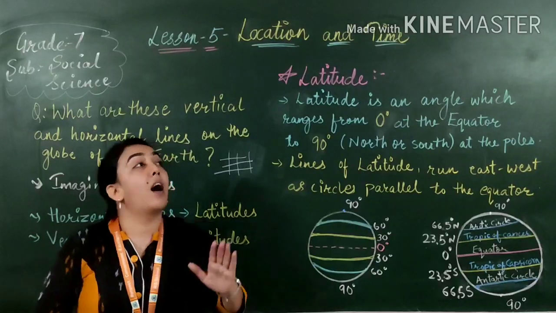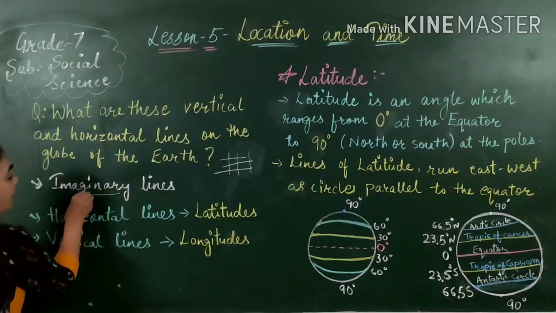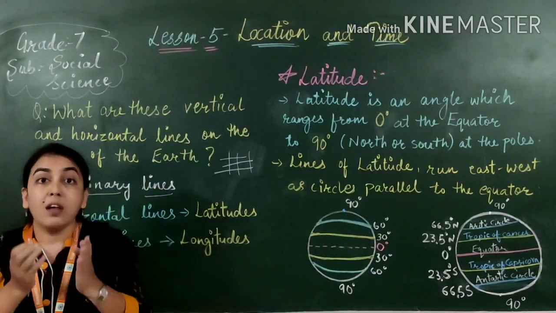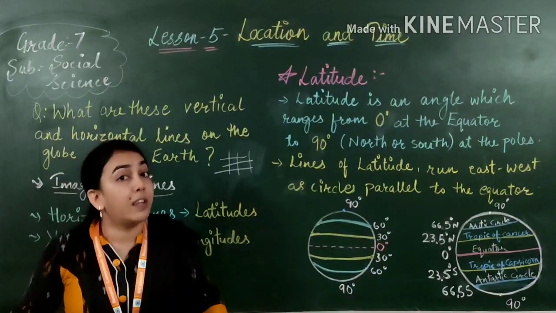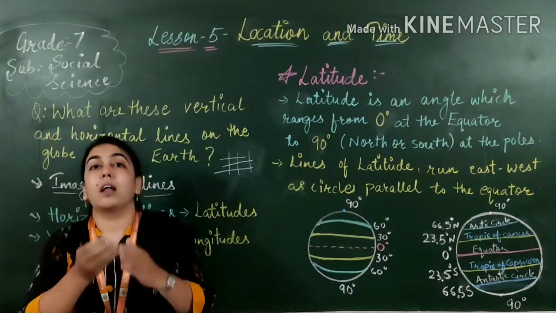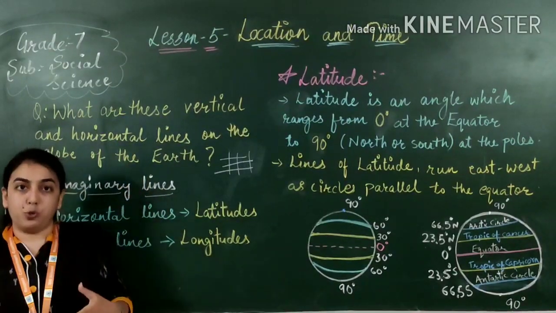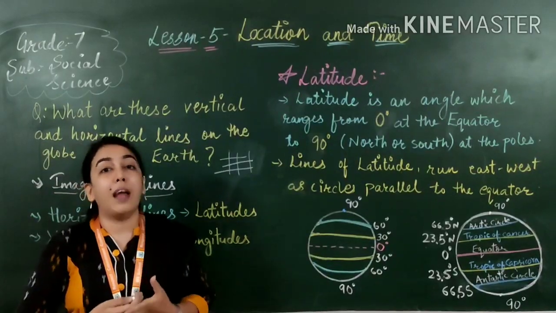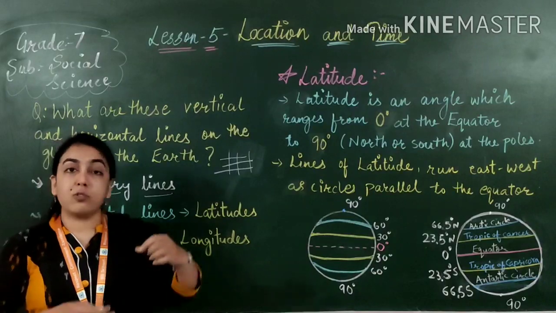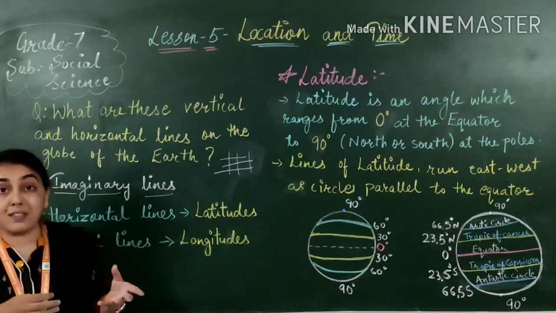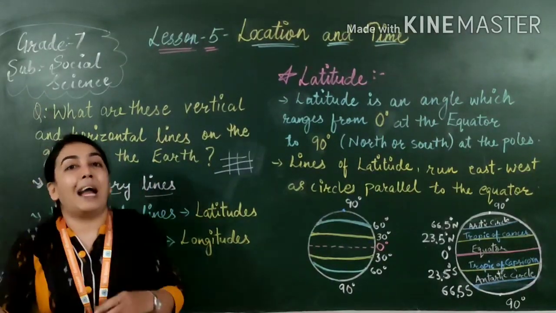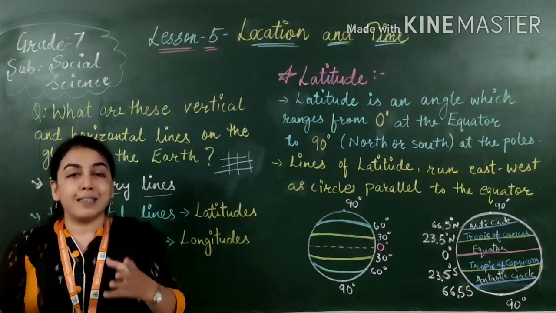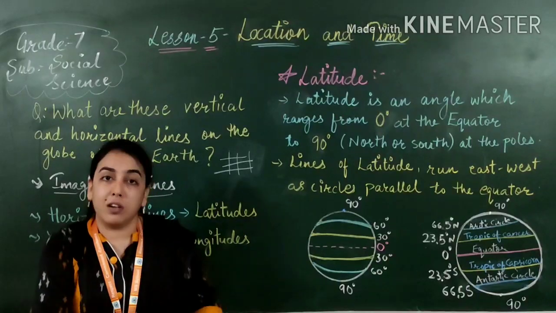No, these are only imaginary lines. These are really not there on the surface of the earth, but we have assumed that these lines should be on the globe, because if we have to find someone's location, or the time of a particular area, whether in this city or this country, what time is there now.